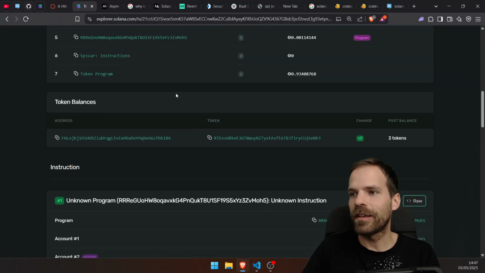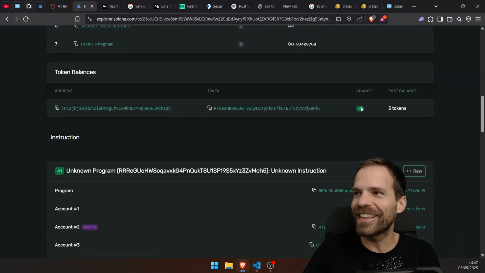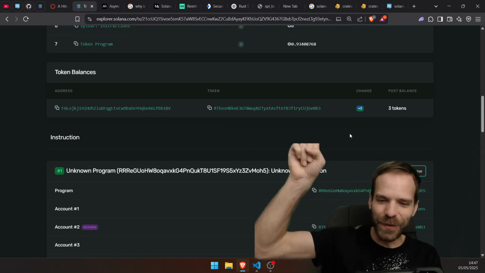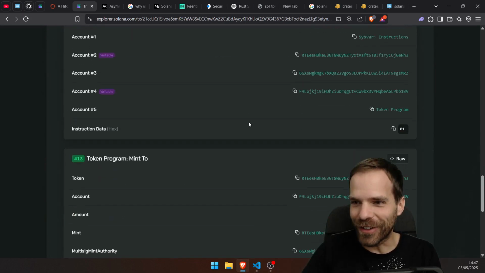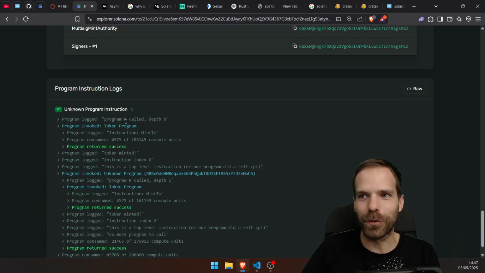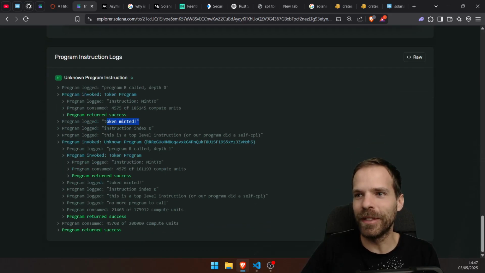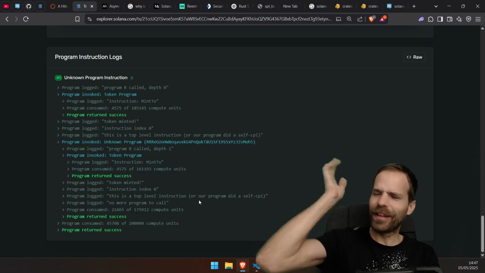That means now I call my program and you see that? Change +2. Because first I called my program, the R program was being called. I did the mint2, so the tokens were minted. And then I did a self CPI to the R program again. And I called the mint2 again. So yeah, cool. That's working.